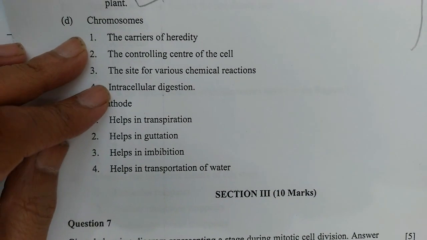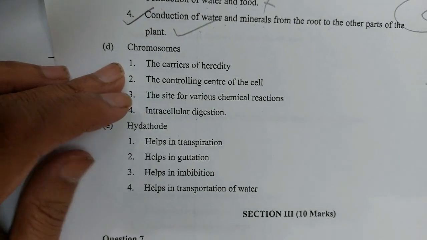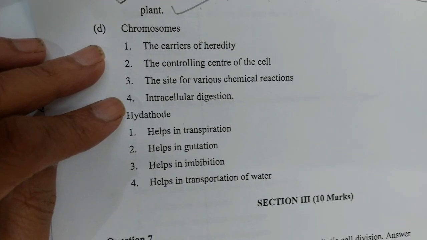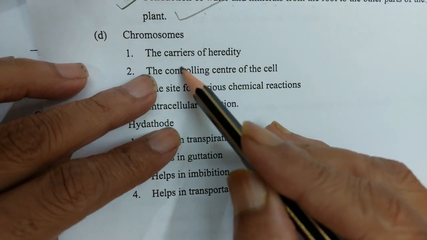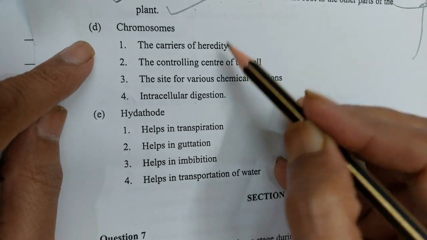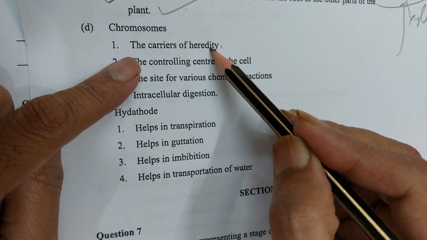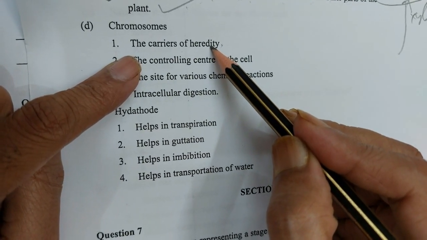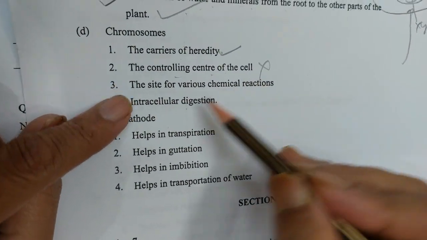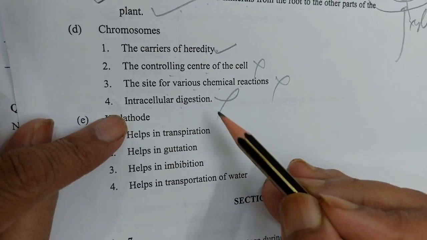The chromosome. You know the chromosome is found in the nucleus, in the form of chromatin fiber, and the chromosome is the carrier of heredity. Question 6D: the chromosome is the carrier of heredity. It is not the controlling center of the cell, no, not the site of various chemical reactions, no, not intracellular digestion, no.